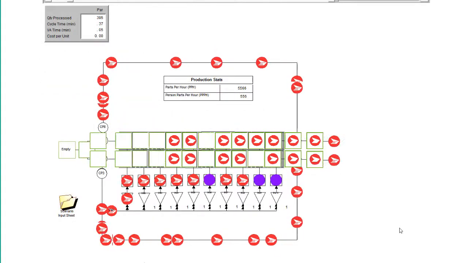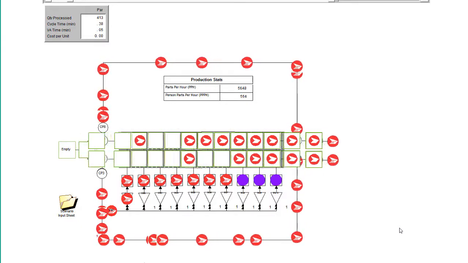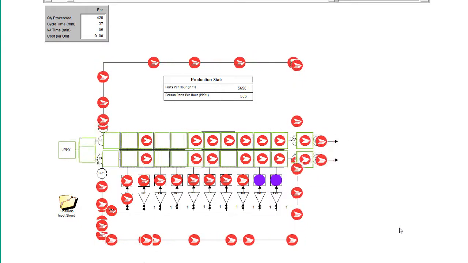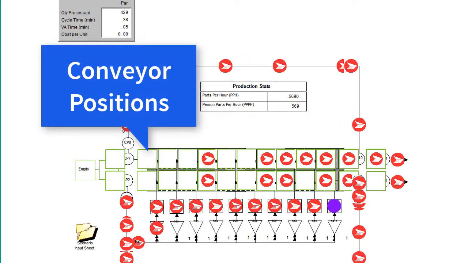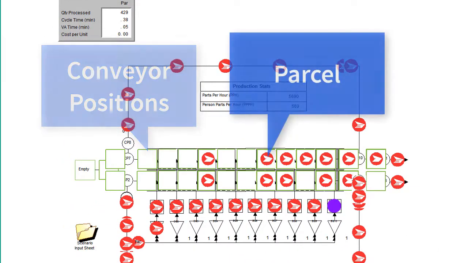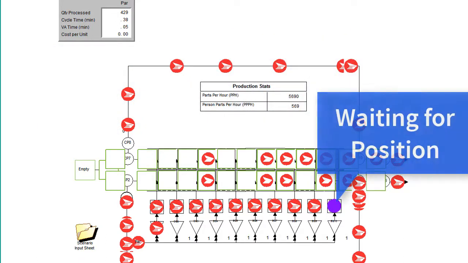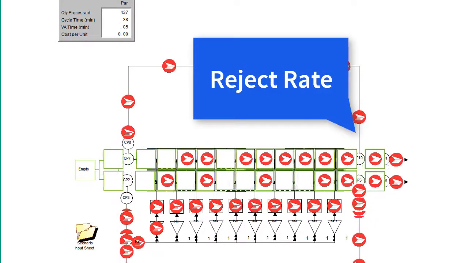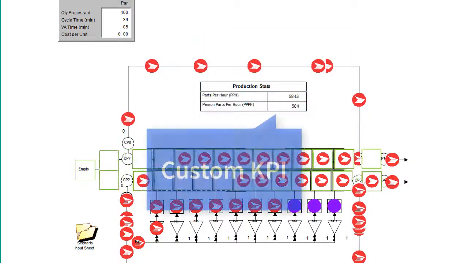A simulation is a statistical model in the computer representing the real system. This model visually shows positions on the conveyor, the green boxes, placing parcels on the conveyor, red Canada Post logo, waiting for conveyor position, the graphic turns purple. The reworked loop uses a rate of reject to randomly select a percentage.